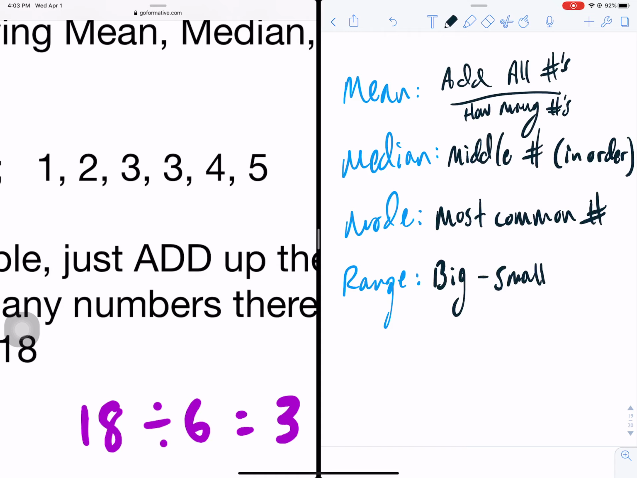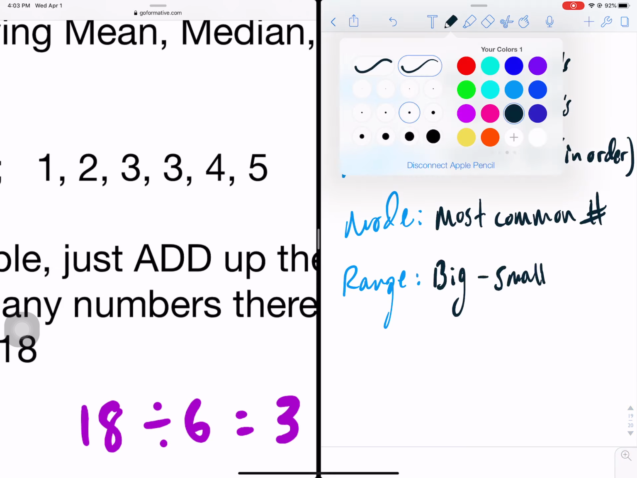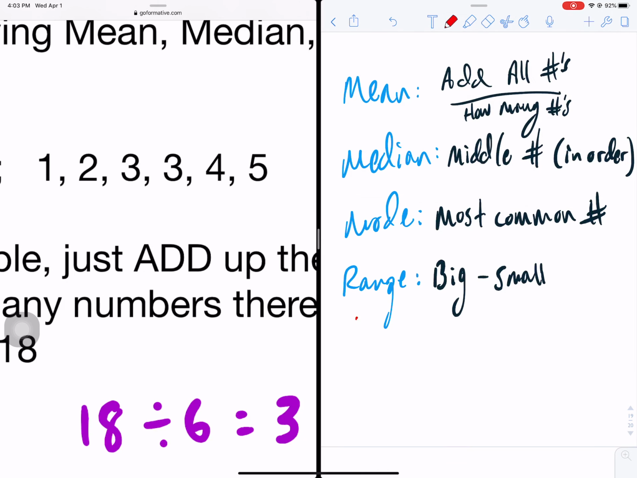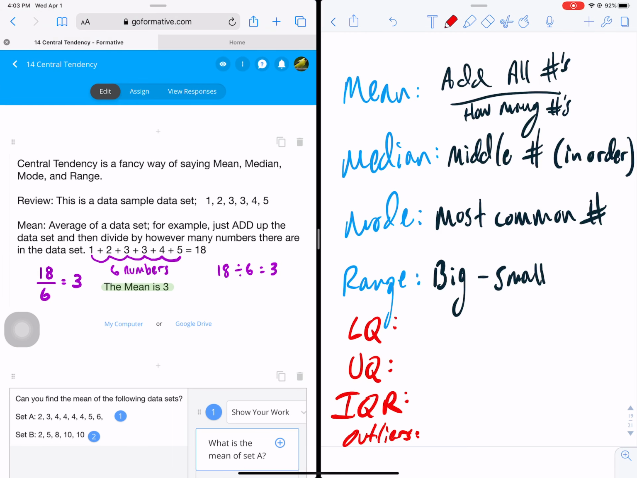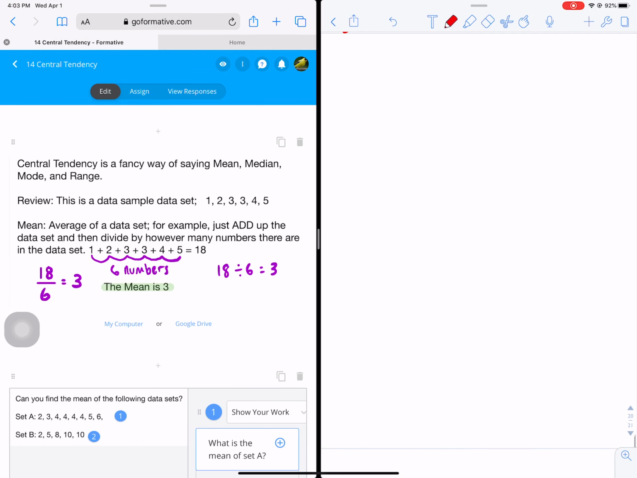More advanced than that would be to teach you how to find the lower quartile, the upper quartile, the interquartile range, and to find out if there's any outliers. But that's advanced though. We're talking 8th grade going on to 9th grade. You will need to know it. So if it comes up, we'll talk about it. Let's move on. We'll come back to it if it comes up.